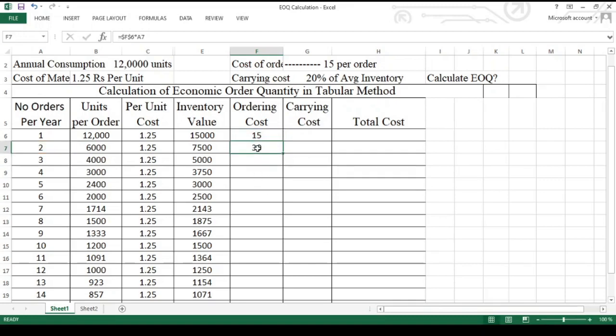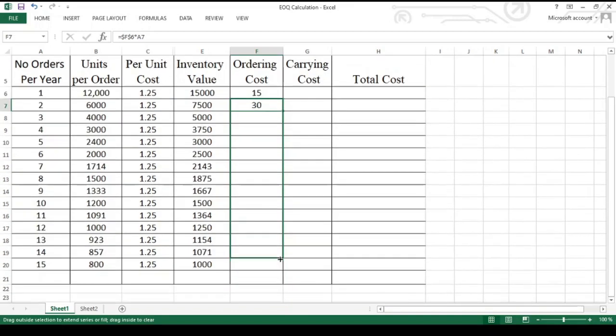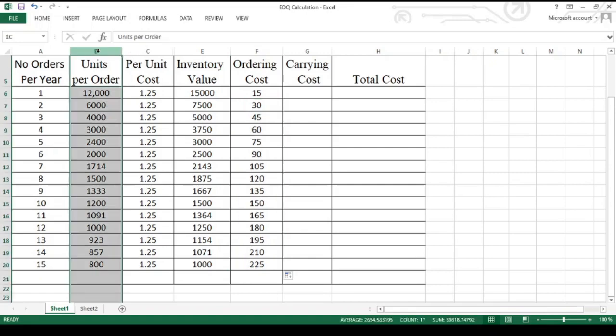If you are going for two orders, your ordering cost is 30 rupees. Going for three orders, your ordering cost increases: 45, 60, 75, 90, like that. Ordering cost will increase. Here if you observe the inverse relationship between the order size, this column is order size, this column is ordering cost. If the order size is decreasing, the ordering cost is increasing.